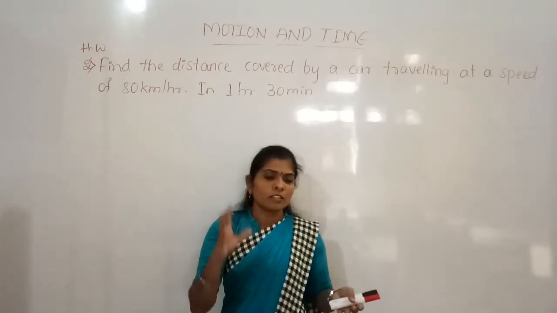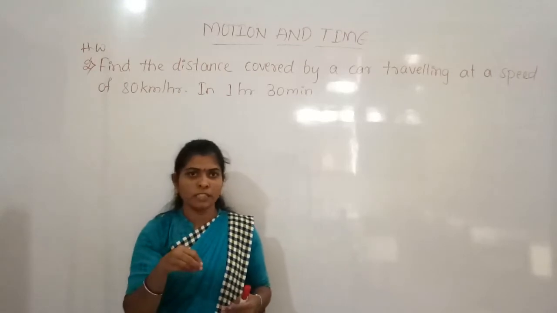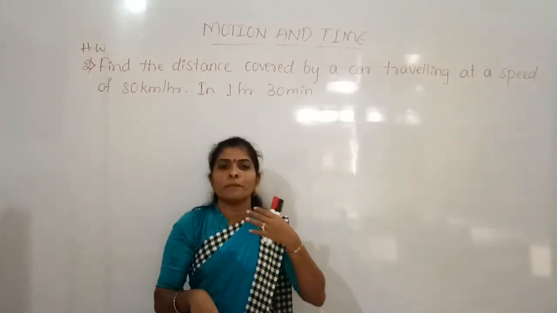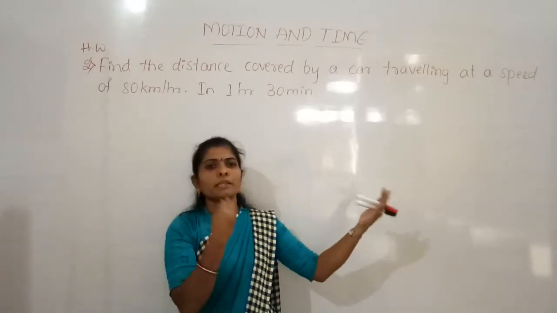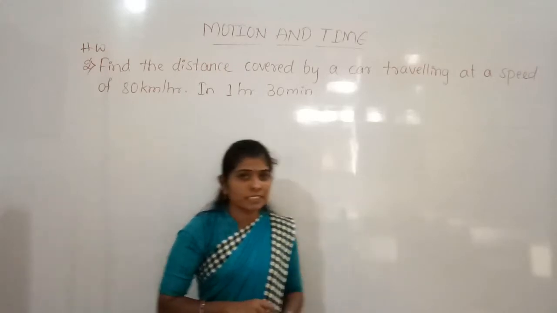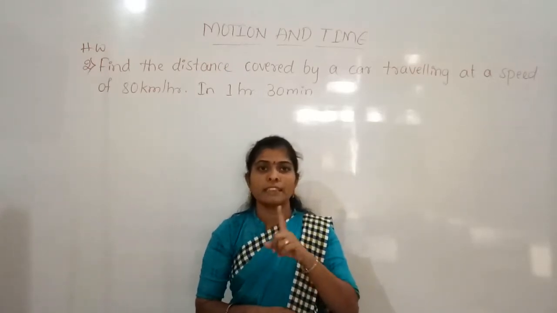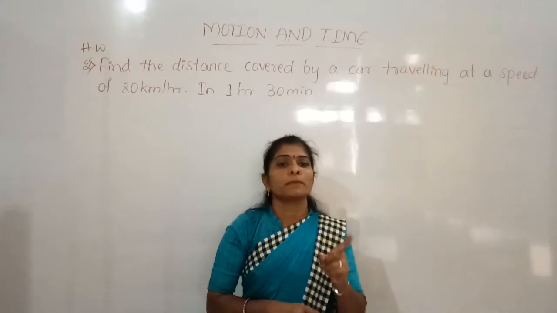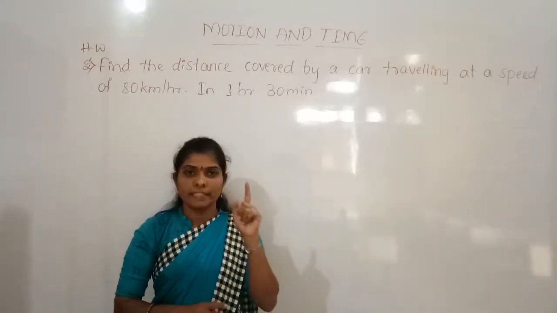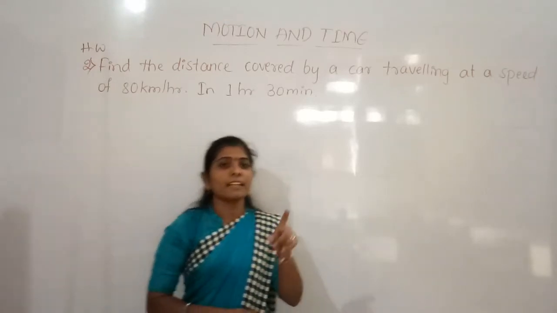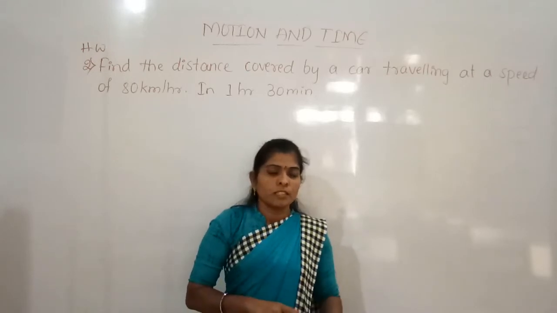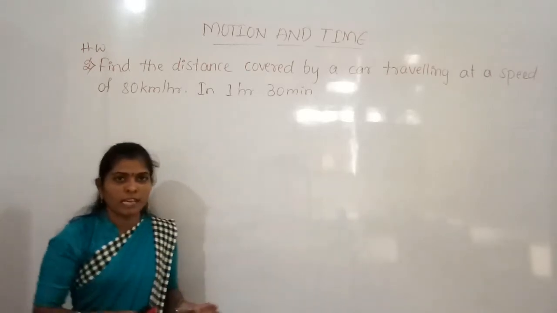So whatever the circumstances may be, in 1 hour he may go fast or slow depending on the circumstances. But in 1 hour how many kilometers did he cover? 65. Then 65 kilometers per hour is the speed of the vehicle. It only indicates that in 1 hour it can cover 65 kilometers. So this is the average speed we calculated.